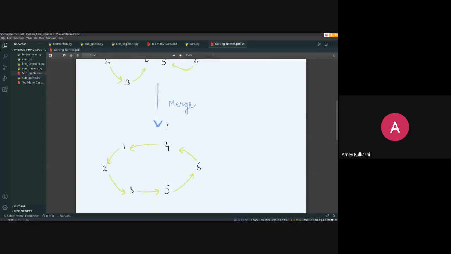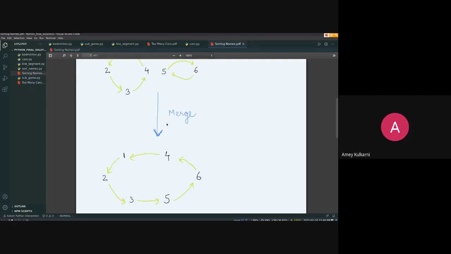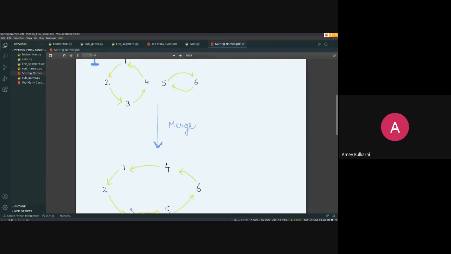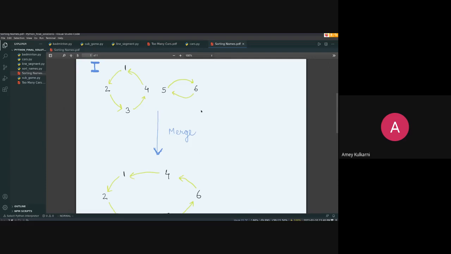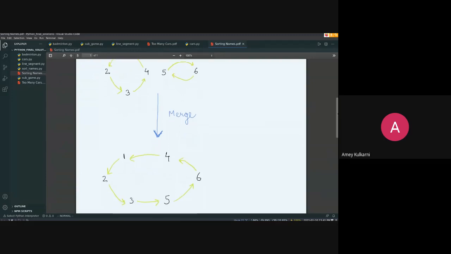Just imagine something like 3 wants to be at 4's place and 4 wants to be at 1's place. Okay, can you just scroll up slightly, Sharon? But what we do is we swap 4 and 5. So now 3 wants to be at the position where 5 is. Now 5 wants to be where 6 is, and so on. If you use pen and paper a little bit, you will see that this forms a sort of chain, and everything is pointing to where it wants to be. So 3 is pointing to where it wants to be, and so on. This is the merge operation.